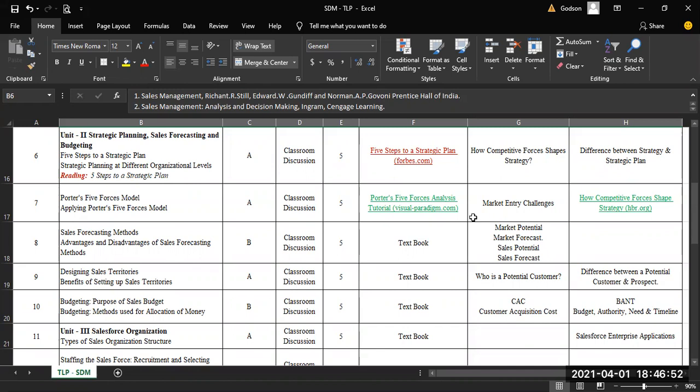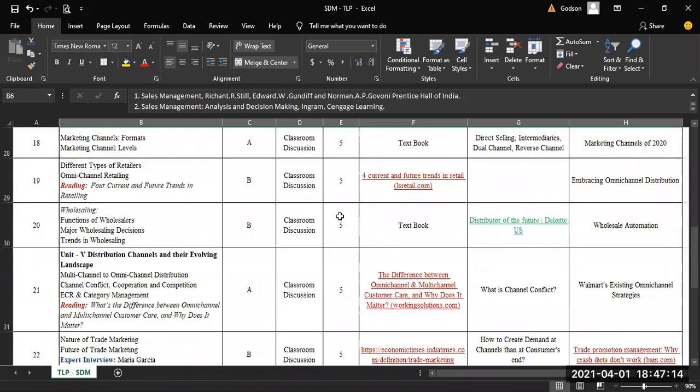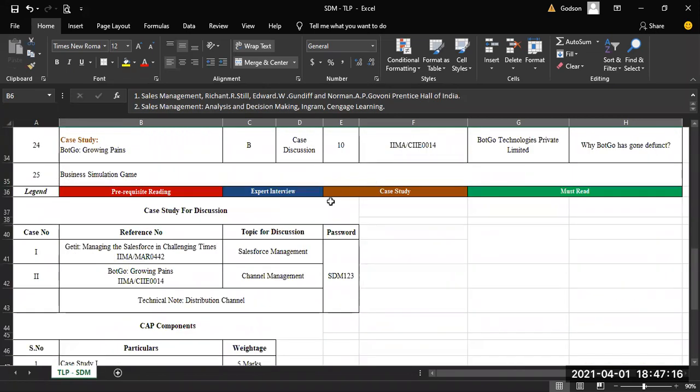So it's not just random questions students are asking. No. That's why it has been clearly given: must know points, should know points. Reference I have already given. Okay, sir. If they can read this and come for the class, if they are prepared before coming, they will be able to participate in the discussion. Yes, sir. That discussion, I'll tell you how it happens at the last.